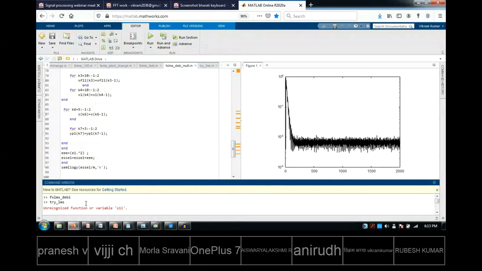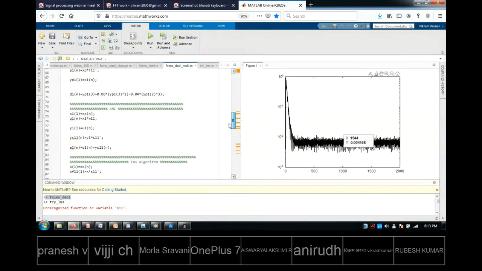See here, initially I have run this program fxlms underscore baby. Now you can see here, this looks nice, right? Here you can clearly see. In the previous diagram it was not very clear, I hope. Now I think it is very clear how the algorithm is converging. You can see the steps. But one more thing, it will not always converge just like this. You have to choose proper values of your step size. That is one of the aspects which I told.